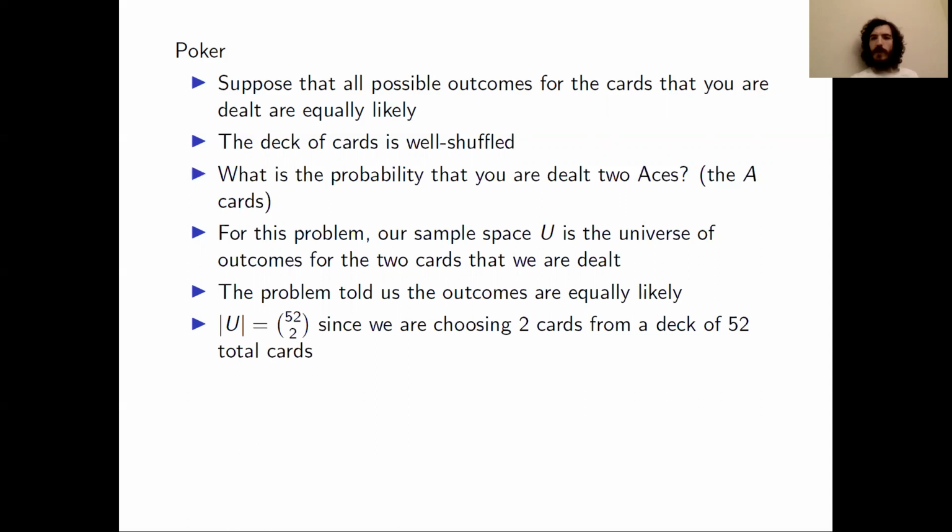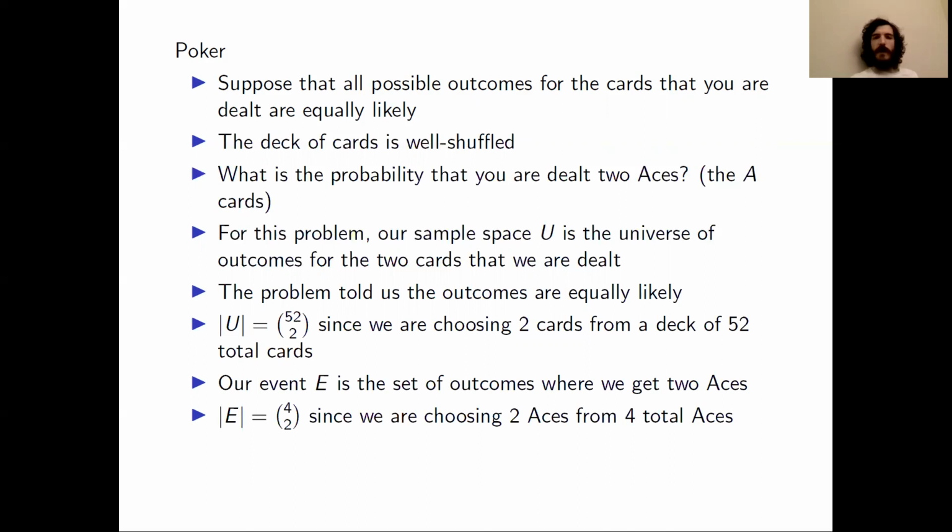And we can determine the cardinality of our sample space. It's just 52 choose 2, because we're choosing 2 cards from a deck of 52 total cards. The event, E, is going to be the set of outcomes where we're dealt 2 aces. So we need to figure out what's the cardinality of E. We can calculate that one pretty easily by just observing that it's 4 choose 2, because there's 4 total aces and we need to choose 2 of them.